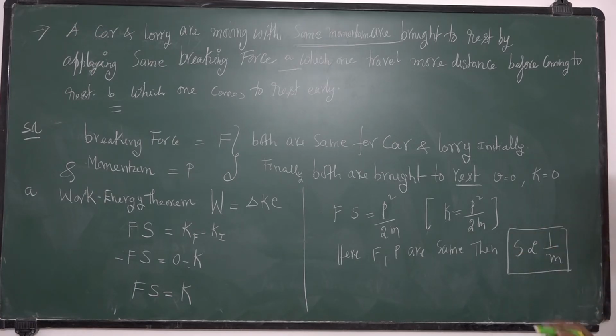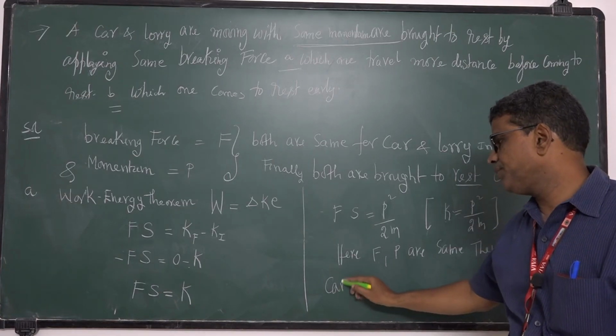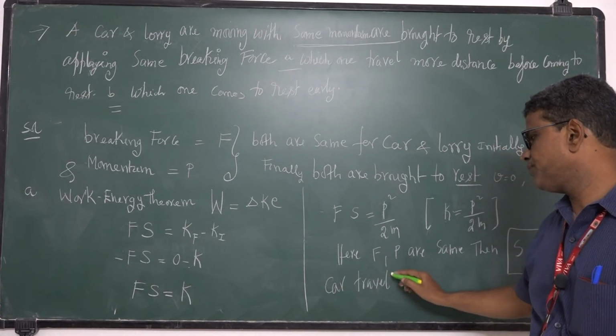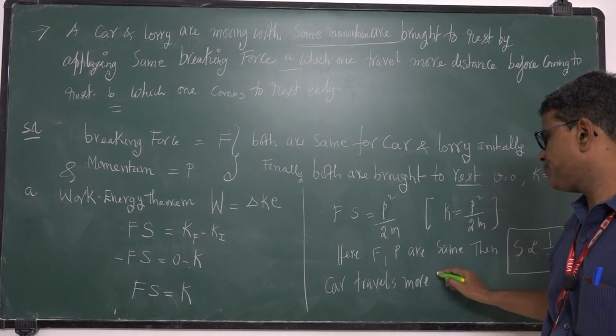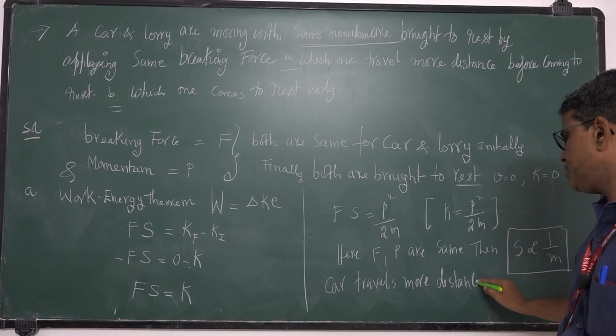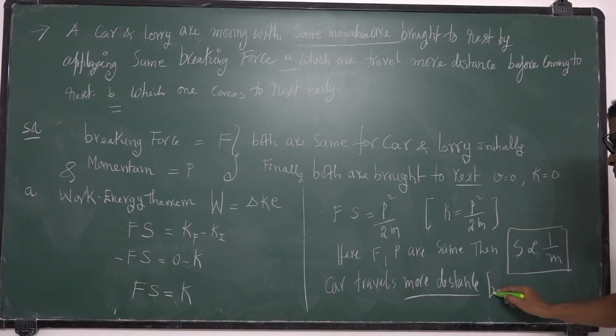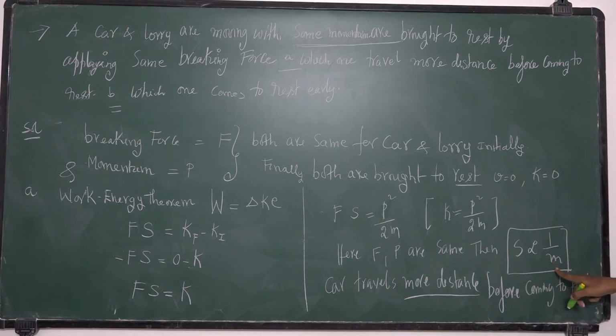That means car has less mass, so it will travel more distance before coming to rest. So which one travels more distance before coming to rest? The answer is car. Car travels more distance before coming to rest. Since S is inversely proportional to m, mass is more for lorry, hence it travels less distance.